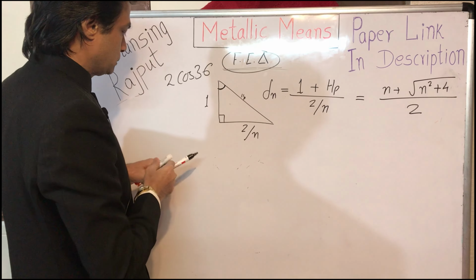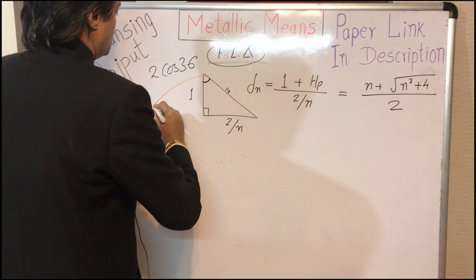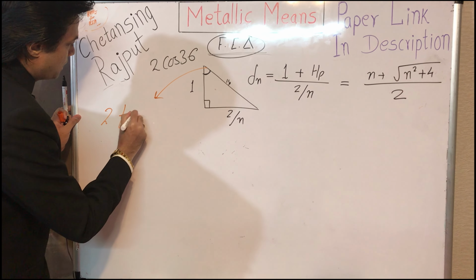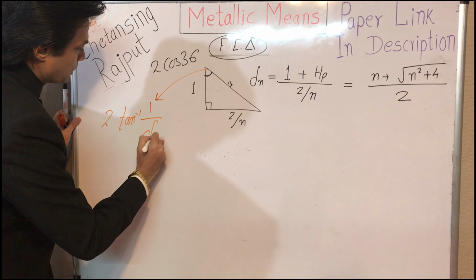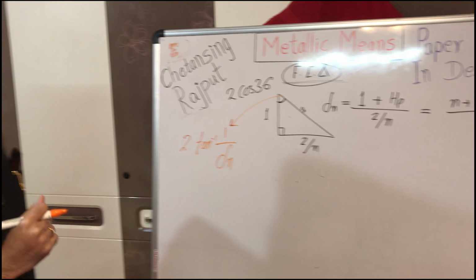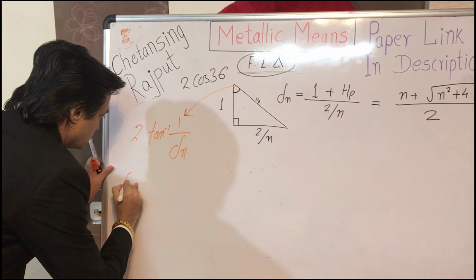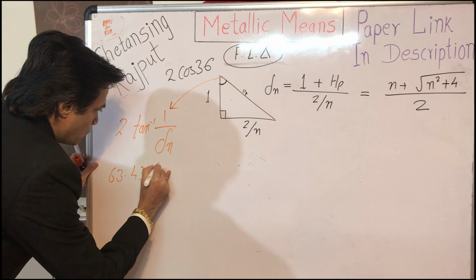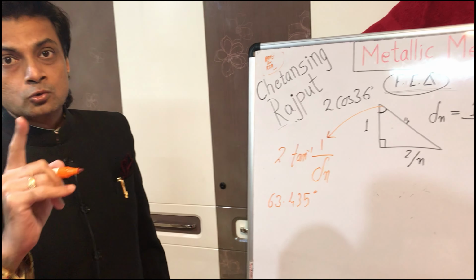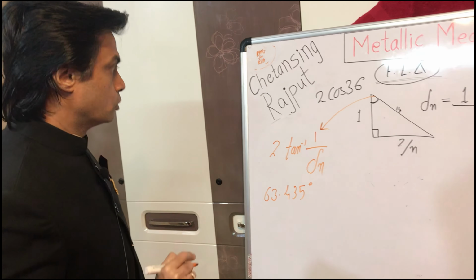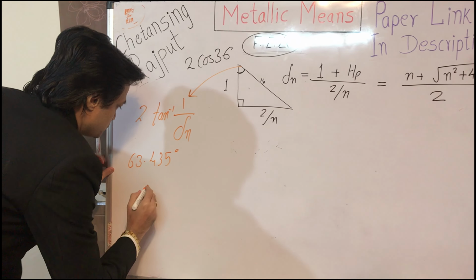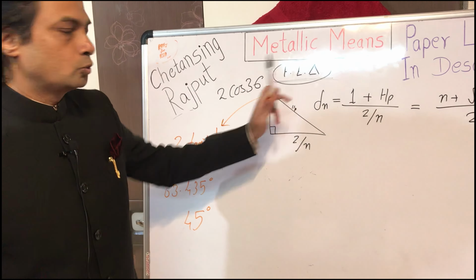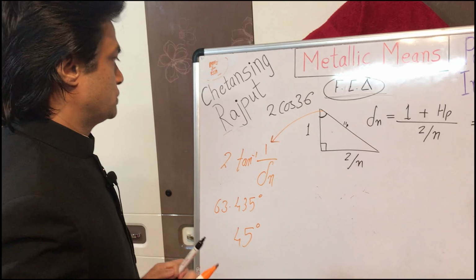This acute angle is precisely equal to twice the arctangent of the inverse of the corresponding metallic ratio, which is 63.435 and so on degrees for the 1, 2, root 5 triangle, which is concerned with the golden ratio, or this value is 45 degrees for the 1, 1, root 2 triangle, which is concerned with the silver ratio.